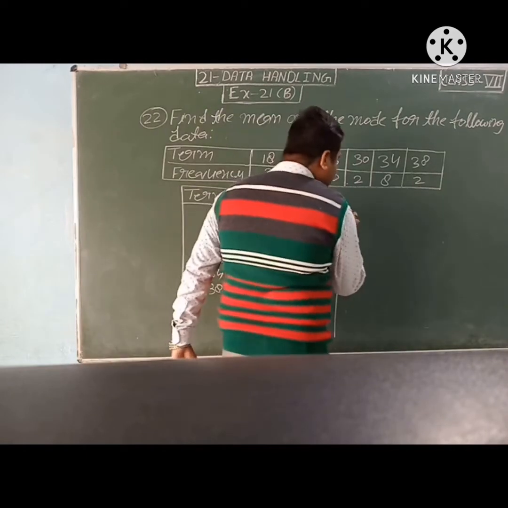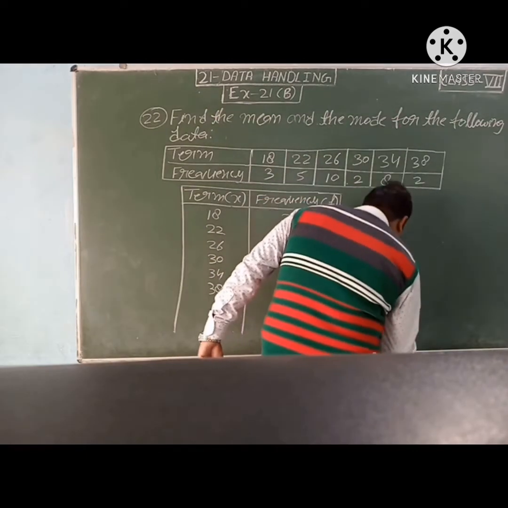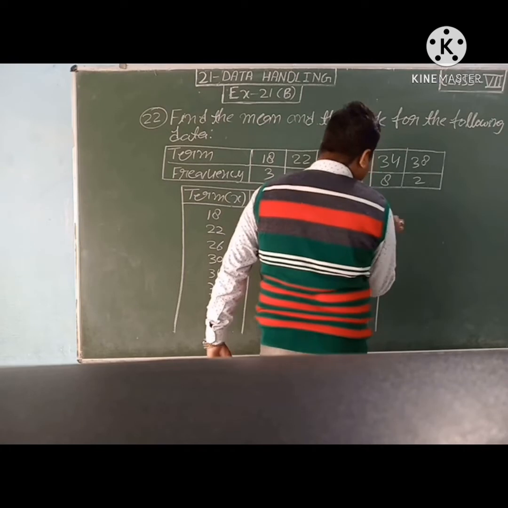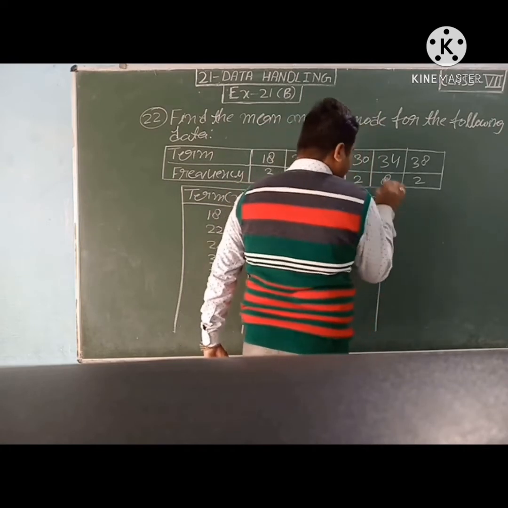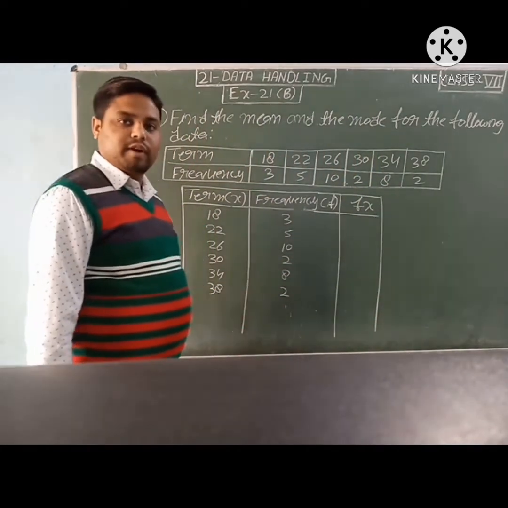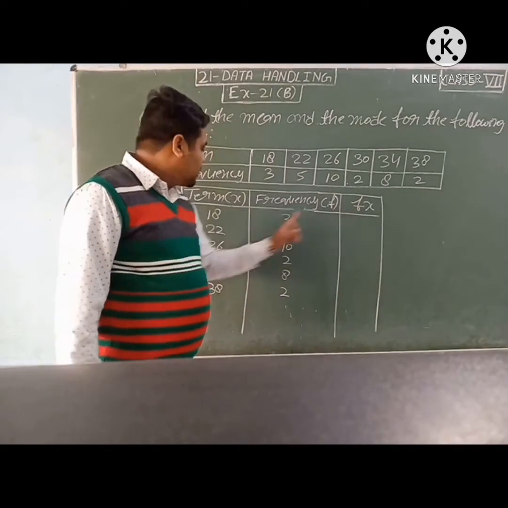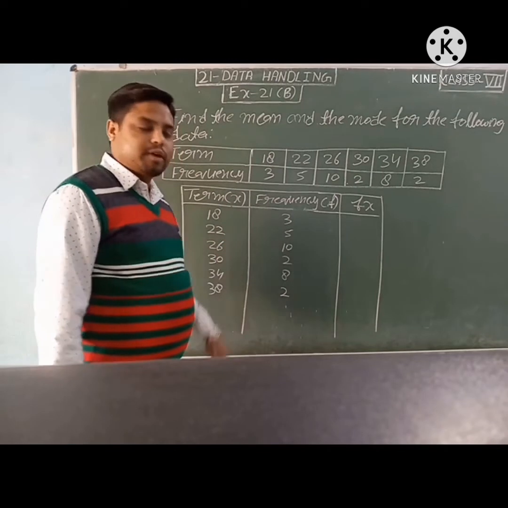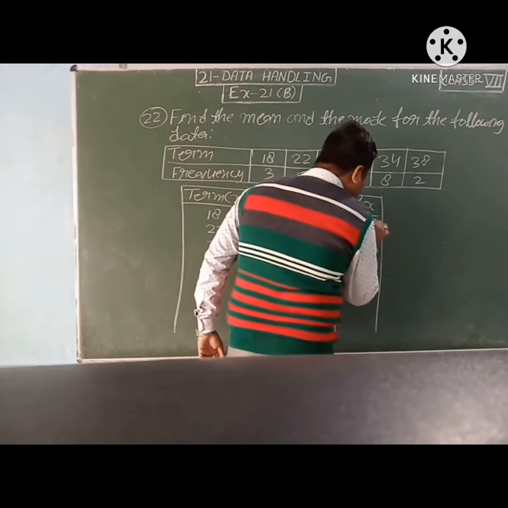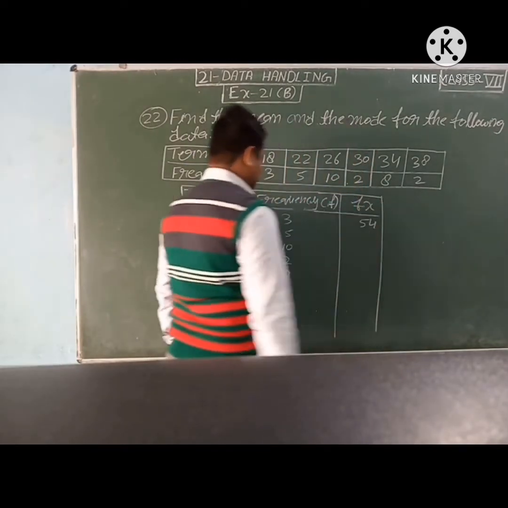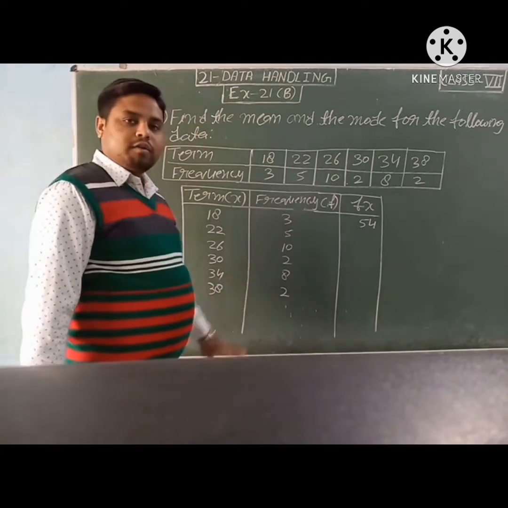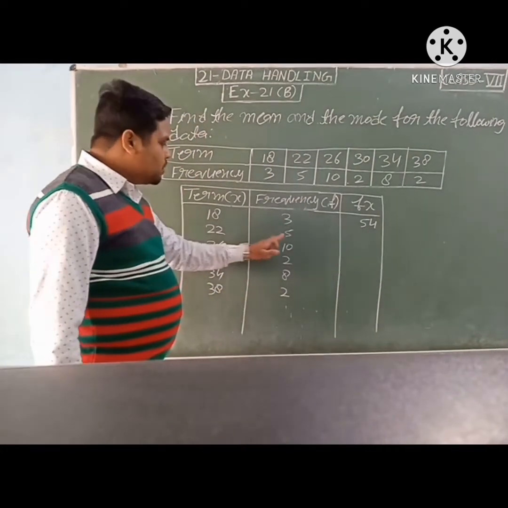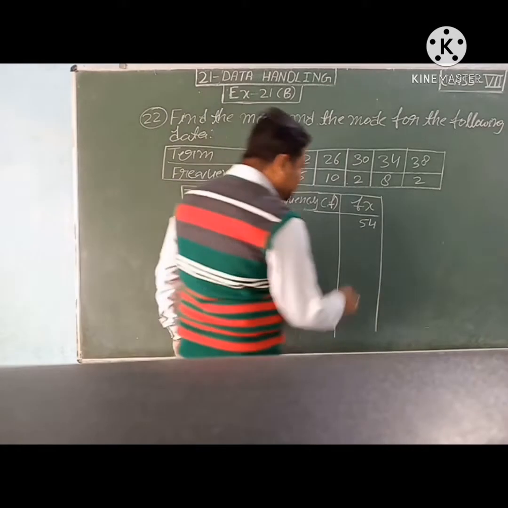Now students, after this we will find fx. fx means the product of f and x. It means 18 3s are 54. 22 into 5, 110.